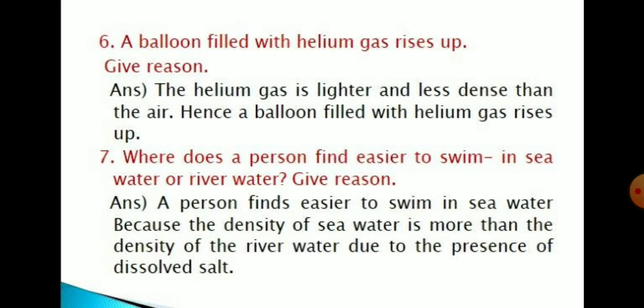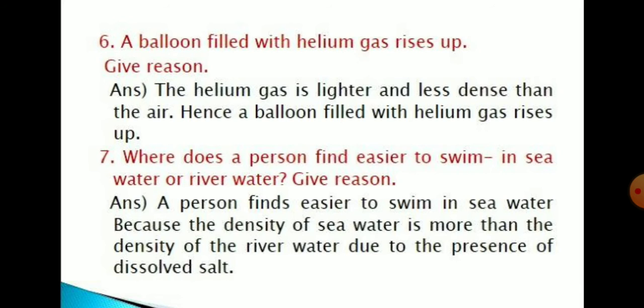Question number 7. Where does a person find it easier to swim? In sea water or river water? Give reason. Answer is, a person finds it easier to swim in sea water because the density of sea water is more than the density of river water due to the presence of dissolved salts.